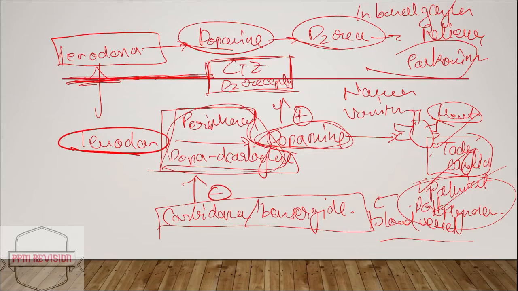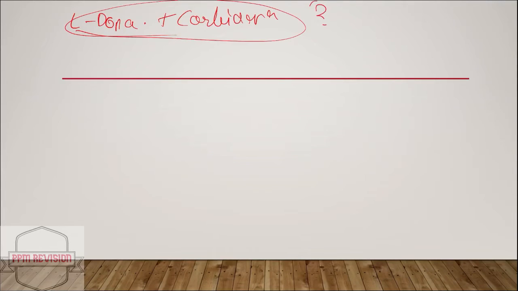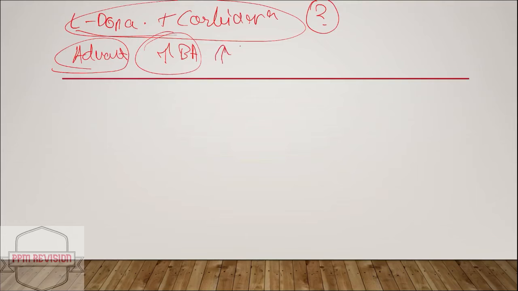Now moving ahead, we'll be looking at the other combinations. As I mentioned earlier, I had given a question: levodopa and carbidopa are often combined, and why is it done? The main advantages: it increases the bioavailability, it increases the half-life, it reduces the GI side effects such as nausea and vomiting. Hopefully it's easy till now.